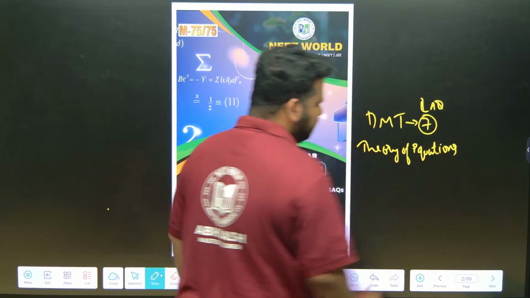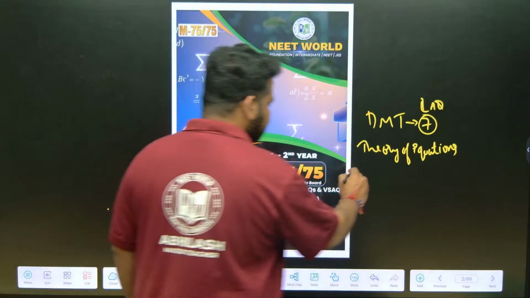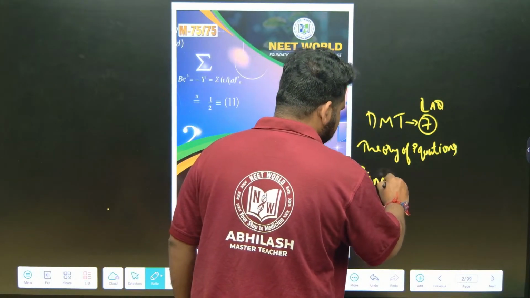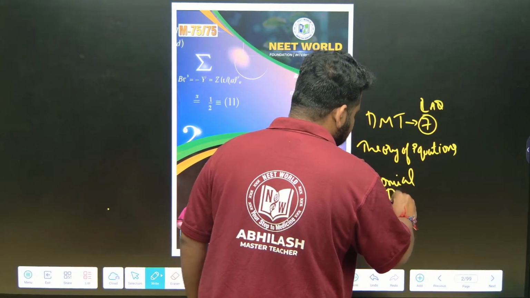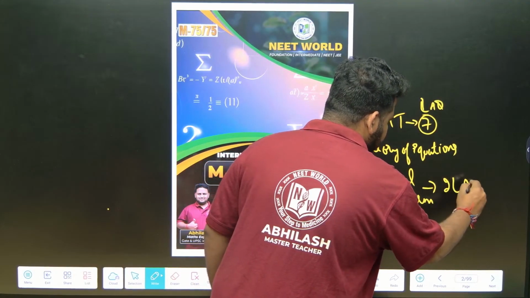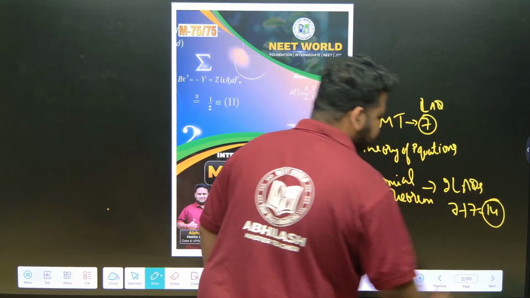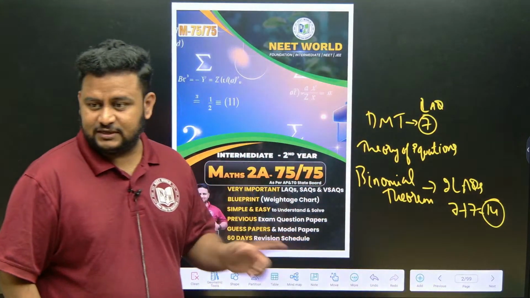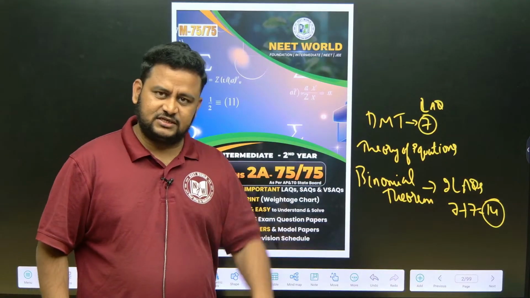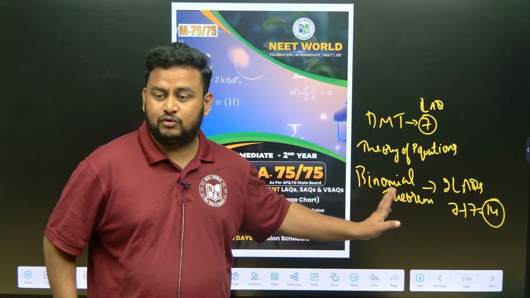Then, what is that we have to do now? We have to do binomial theorem. Very important chapter, binomial theorem. In this chapter, there are 2 LAQs, that is 7 plus 7, that carries weightage of 14 marks, just like how we did in circles 2B. The total strength of that chapter is 22 marks. Here it is 7 plus 7, 14, pertaining only to LAQs.